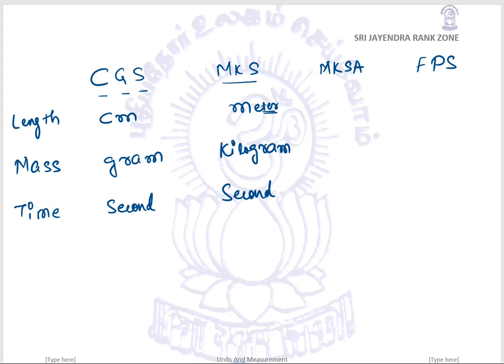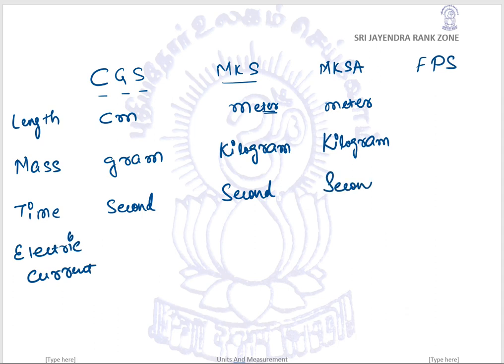People who are using the MKSA system are a little more advanced than the MKS. They know that even electric current would be required. So it is basically an advanced version of MKS only. They measure the length in meters, the mass in kilograms, the time in seconds, and the electric current in ampere.